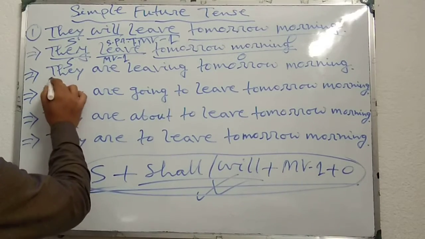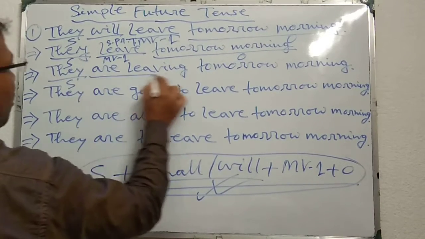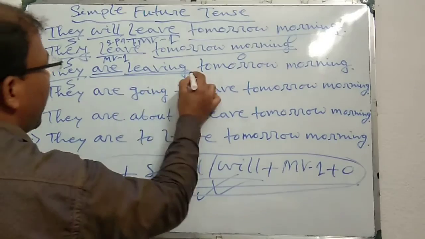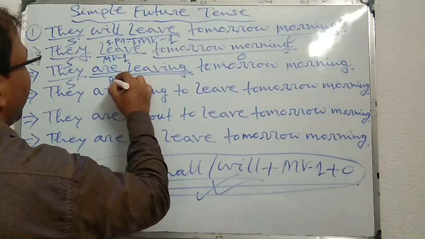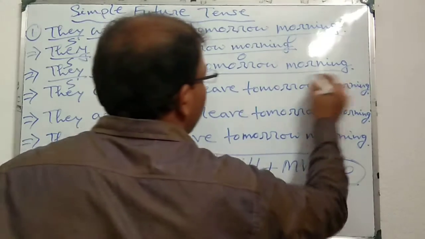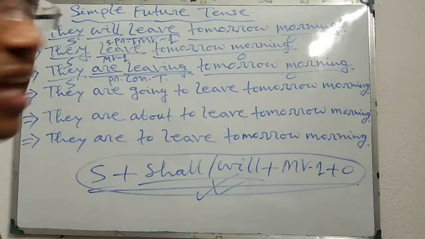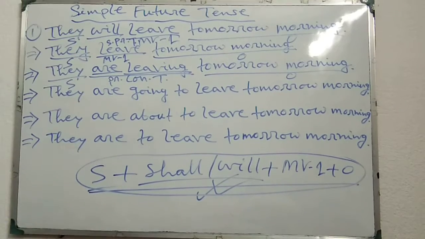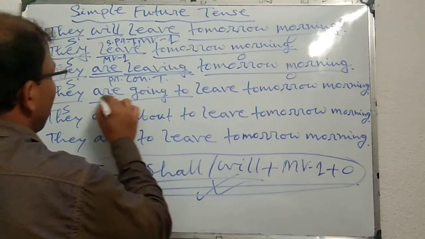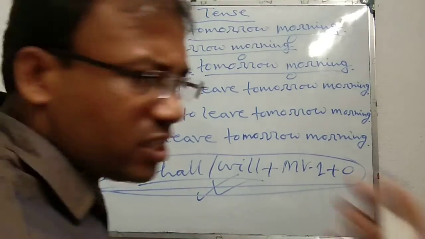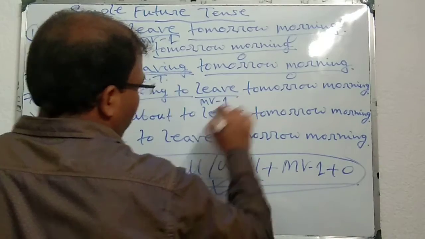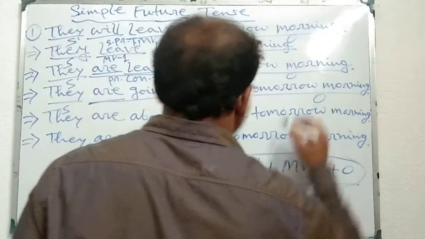Next, they are leaving, that means am, is, are, be verb, leaving, MV-ing, that means present continuous tense, thereafter others. Then, they are going to leave tomorrow morning. They, subject, are going to, that means am, is, are plus going to plus leave, that means MV1, thereafter others.